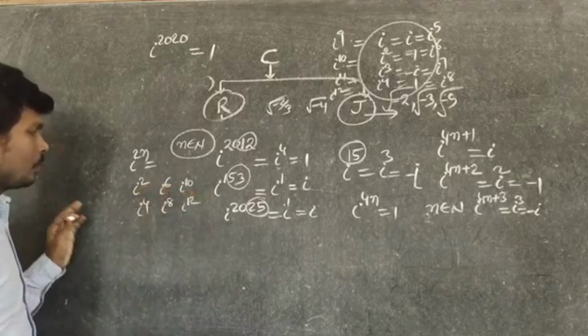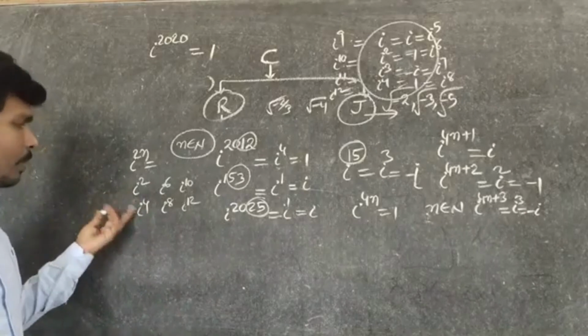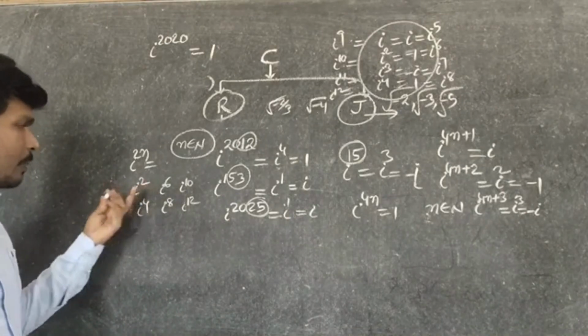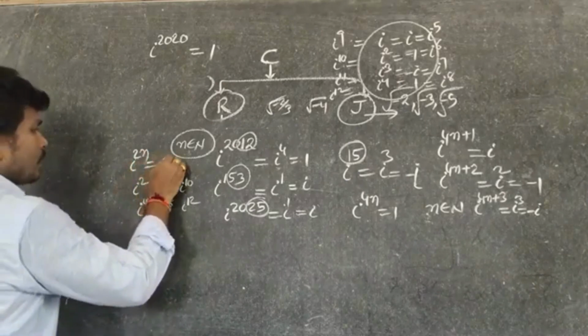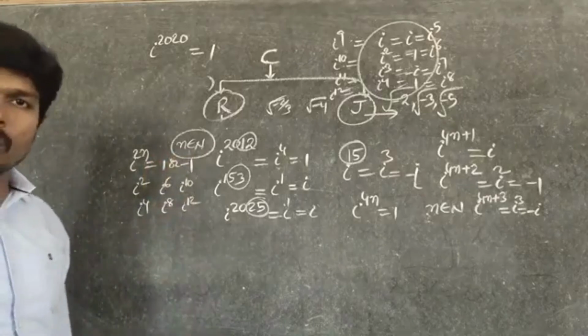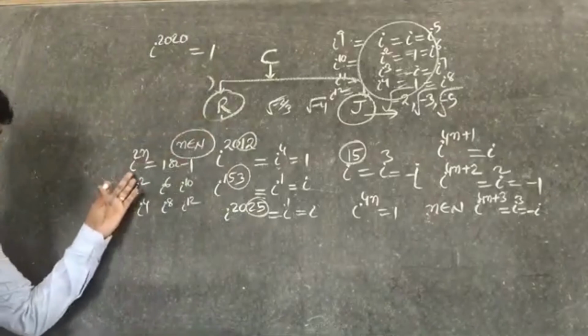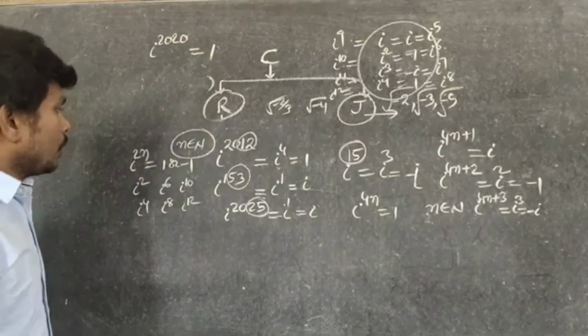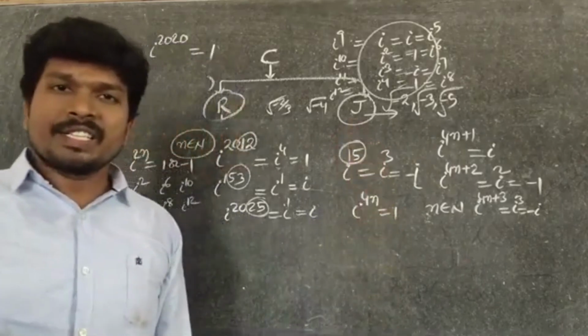This gives you either 1 or minus 1. I square value is minus 1. No, i power 6 is minus 1. So its i power 2n value is either 1 or minus 1. Either 1 we will get or minus 1 we will get. So, these are the exponents of i we discussed.